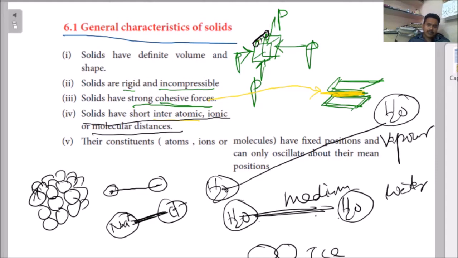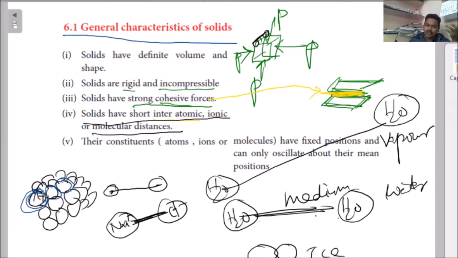In their particular shape, they are going to exist like this. For example, it is one solid, and atoms are existing like that. The spherical balls are considered as atoms in that particular solid. So their constituents may be atoms, ions, or molecules having fixed positions. This atom's position is fixed, this atom's position is fixed. That means all the atoms, wherever they are located, are always in oscillation. Oscillation we cannot observe by seeing the atom.